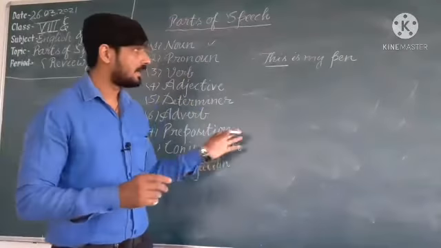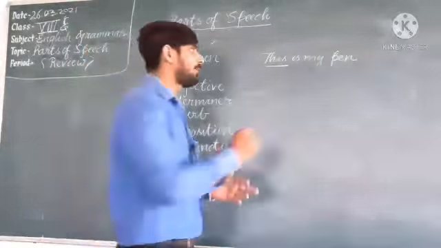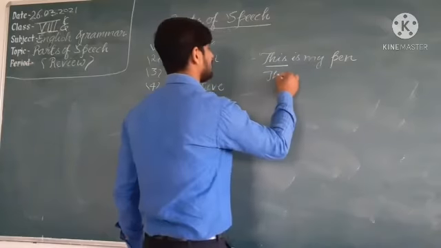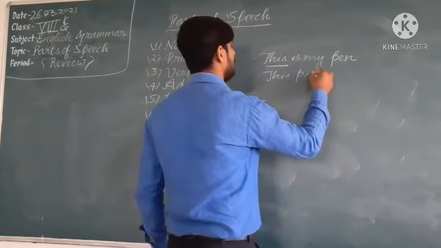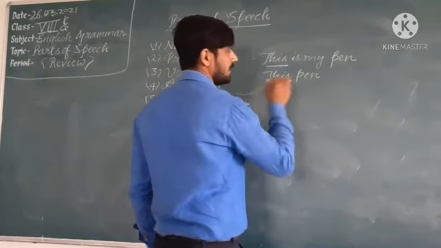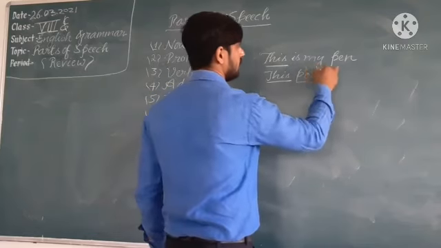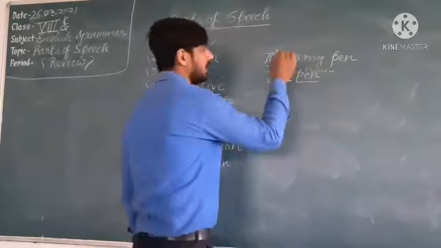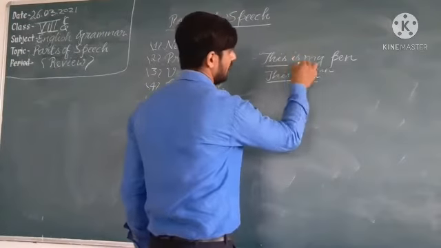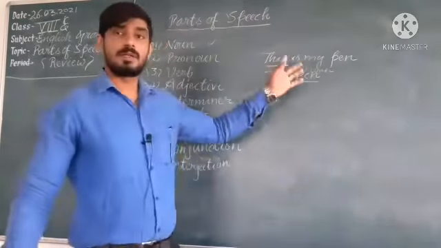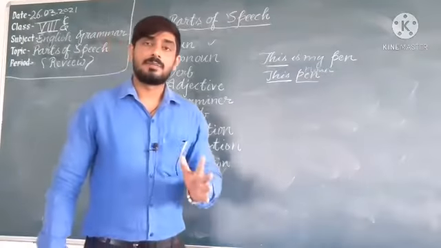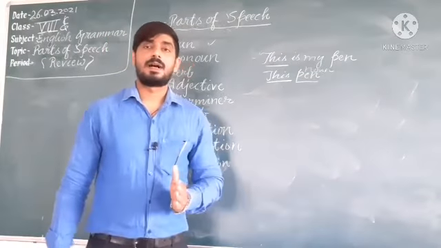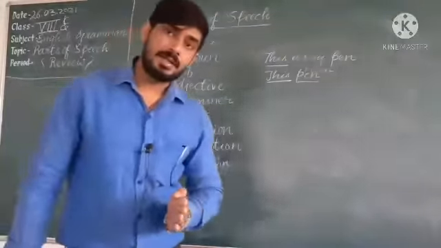This pen is mine. One thing you have to keep in mind: suppose I am writing here, this pen. This is a demonstrative adjective, pen is a noun. After an adjective, a noun will come. And after this word, here you are getting a verb. So this is a demonstrative pronoun. This is the difference. After each adjective you will get what? Noun.